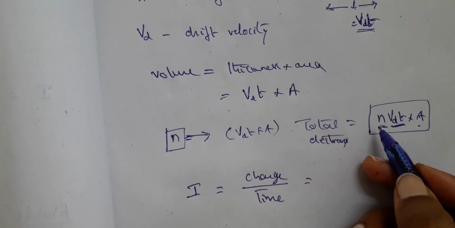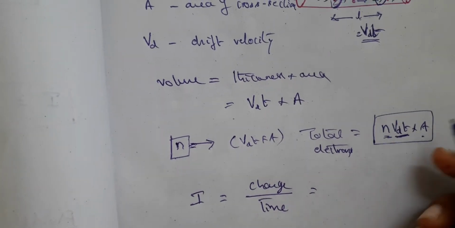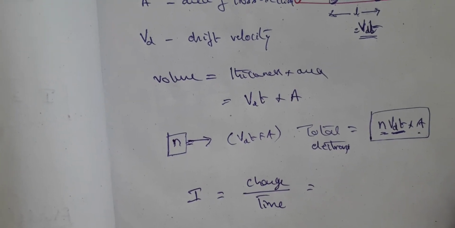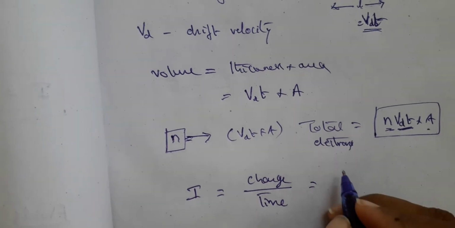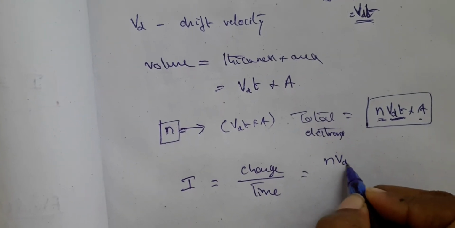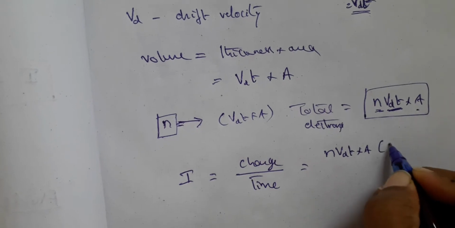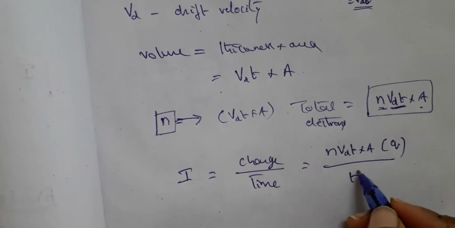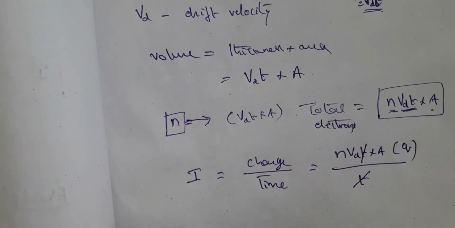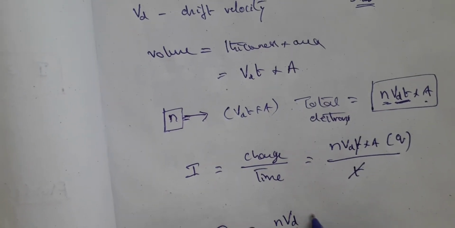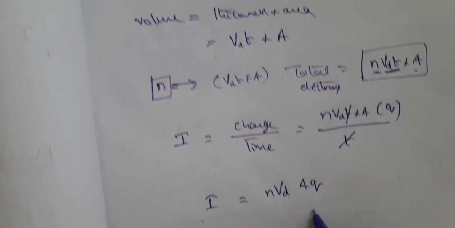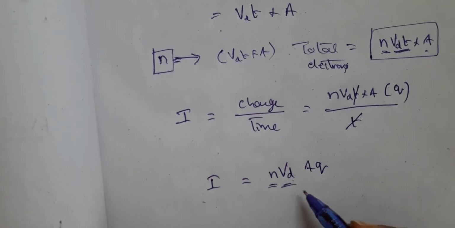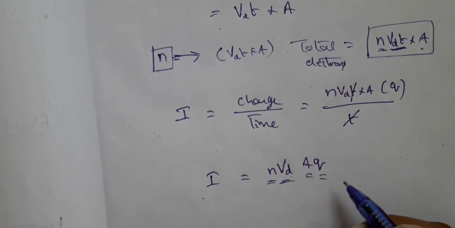Then what is the charge equal to? These total electrons multiplied by e, e being the charge of the electron, is it not? So therefore I can write it as N into Vd into T into area into Q, being the charge, by T, again by time. So time and time will get cancelled. So I is equal to N Vd A Q. So current is equal to number of electrons per unit volume, Vd is the drift velocity, A is the area of cross section, Q is the charge.